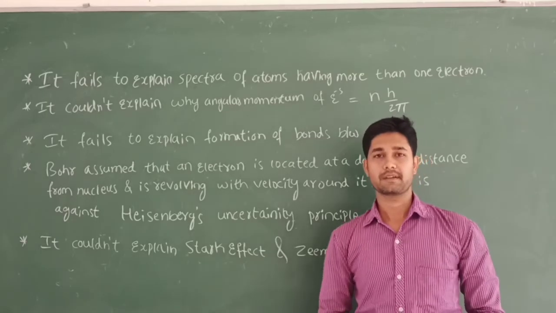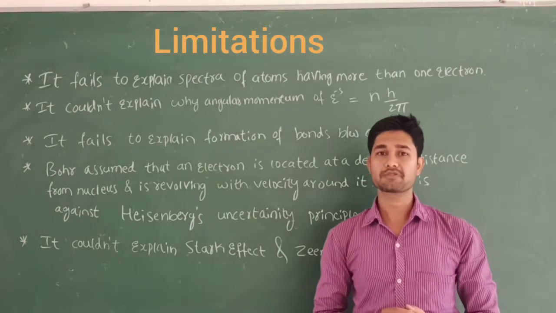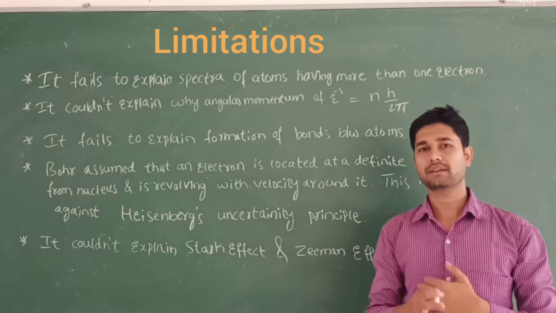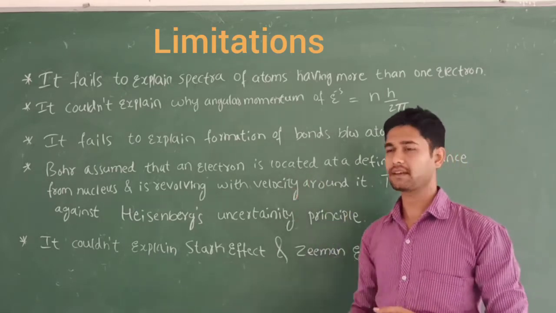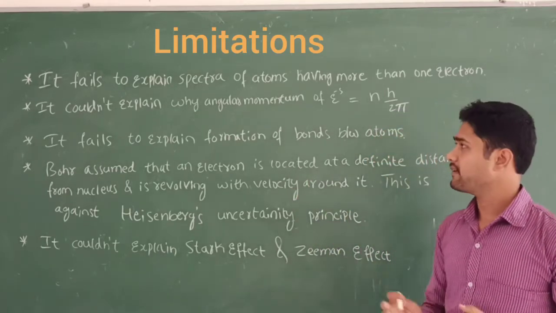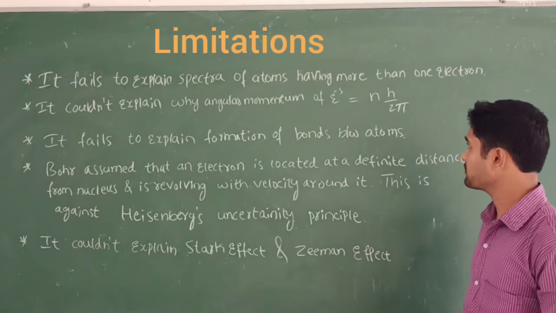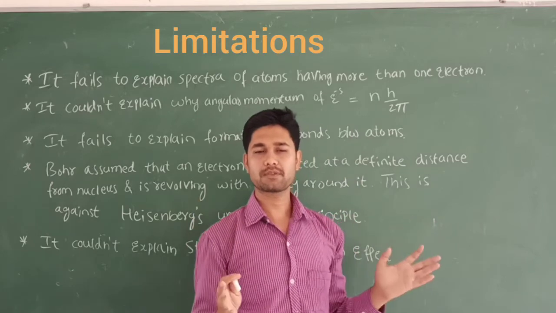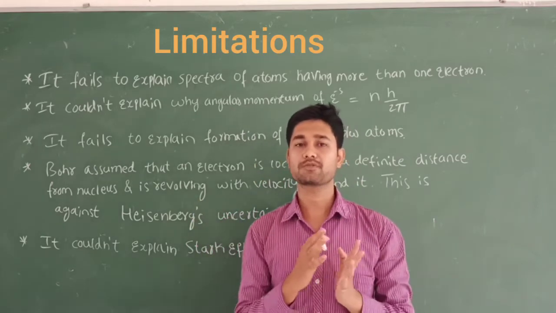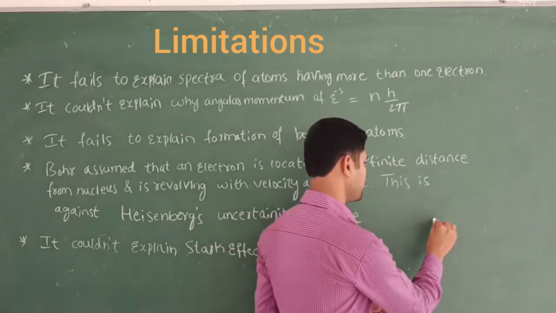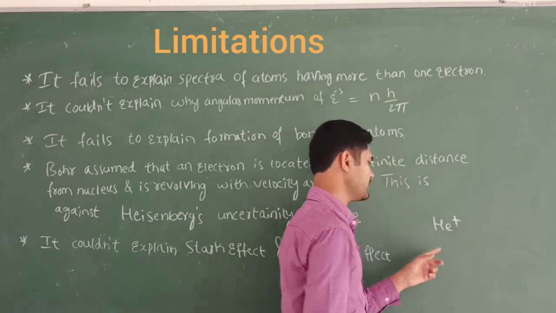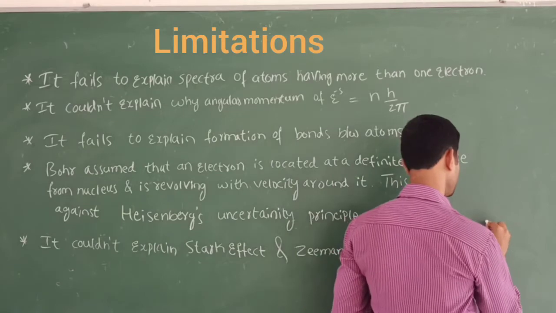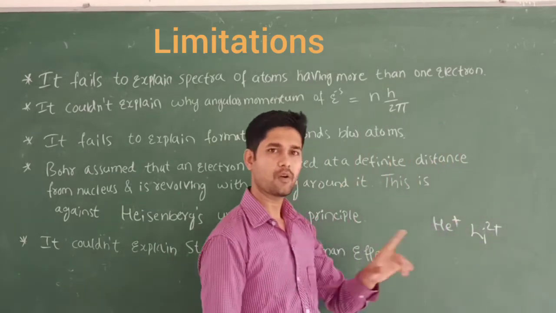Let's discuss the limitations of Bohr's atomic model. He has failed to explain some things, so let us discuss here. The first one says that it fails to explain the spectra of atoms having more than one electron. I mean, he has focused only on hydrogen and hydrogen-like elements. For example, helium plus has only one electron. Similarly, lithium 2 plus also has 1 electron.